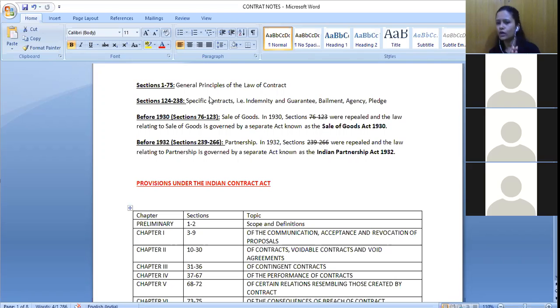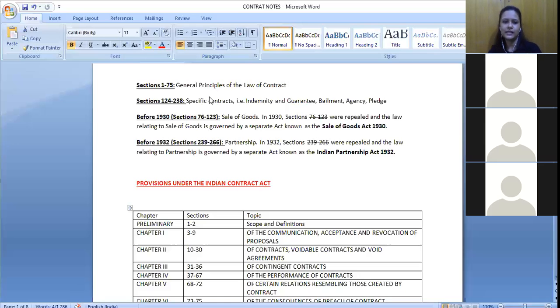You should not waste your time unnecessarily studying in depth about a certain topic. Whatever is important, accordingly you should prepare for it, so that you can cover most of it. Even though 2 parts have been repealed, we still have a lot of sections. So whatever is important, we should study that, so that we can answer most of the questions in the exam.